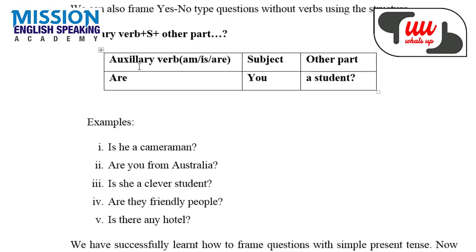So the question will start with helping verbs am, is, are. Again it is followed by subject and other part, maybe object or something else. So let us see. So subject is you, therefore are is used. So are you a student?